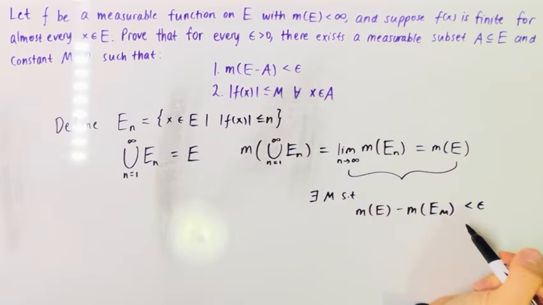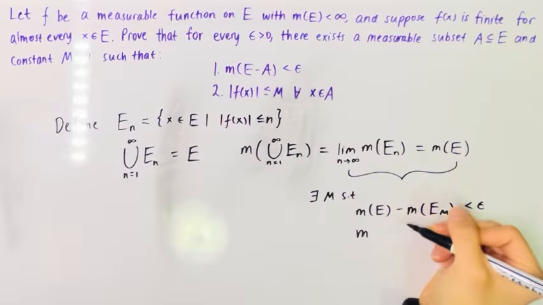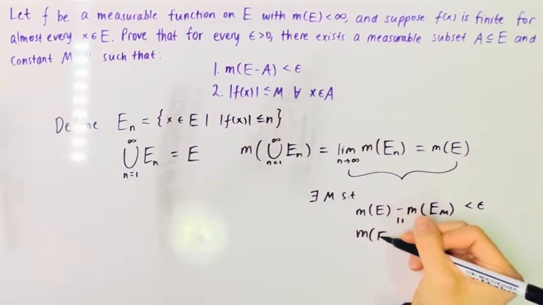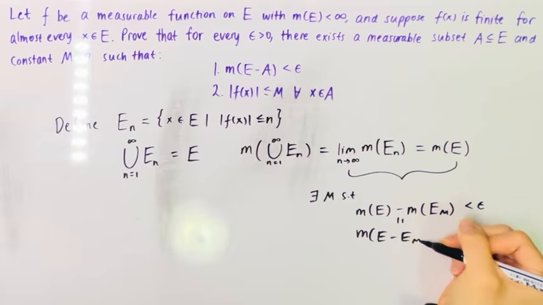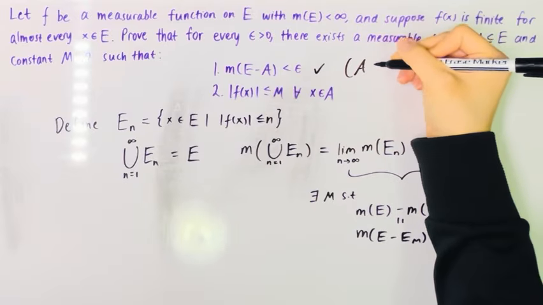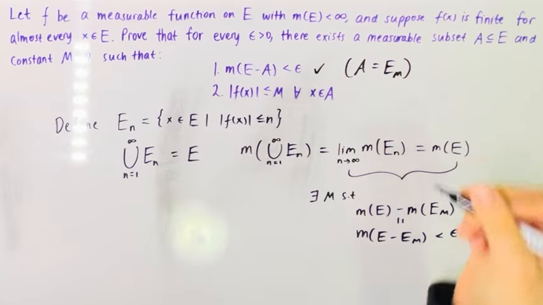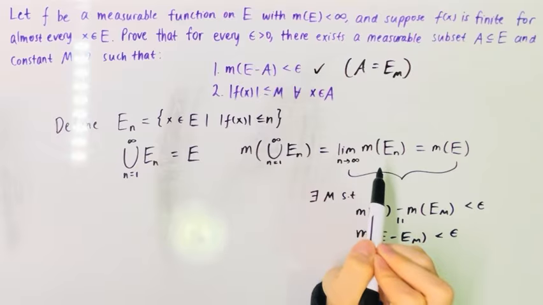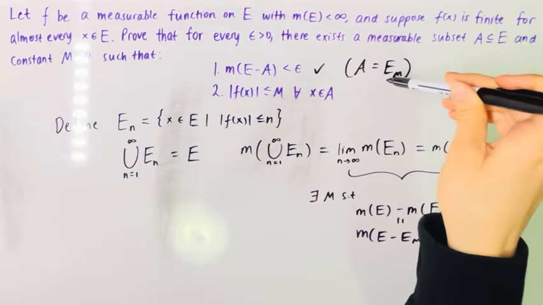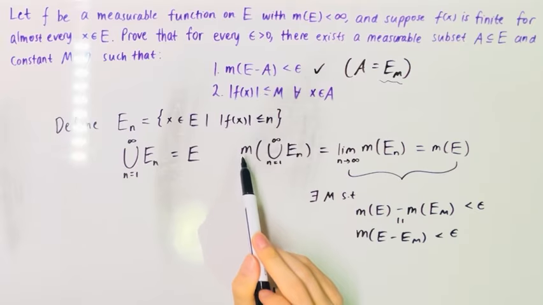And since E sub m will always be a subset of E, we know that this is equivalent to the measure of E minus E sub m. And now we have the first part, when A equals E sub big M. And now for the second part, this basically just follows. So we see that on our set E sub big M, we have that this is true.